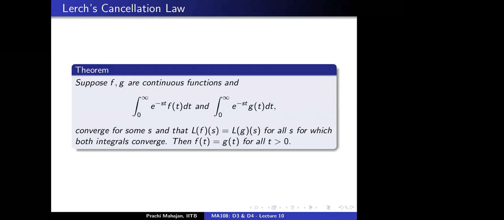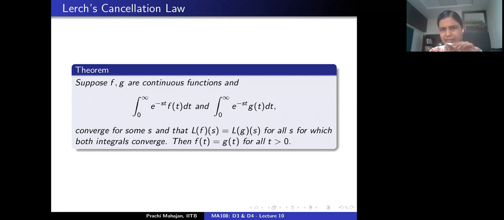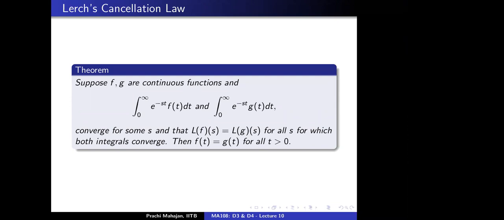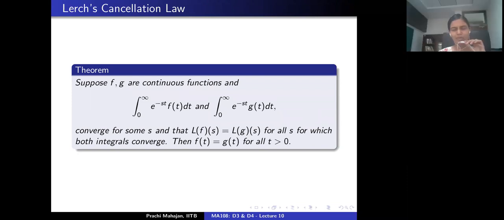Yeah, okay, but over here we are told that f(t) equals g(t) for all t greater than 0. So how would this condition change when f converges for s greater than alpha 1 and g converges for s greater than alpha 2? I mean, there is a set where f converges and g doesn't. So it looks like something mysterious is going on. Yeah, it is quite mysterious.